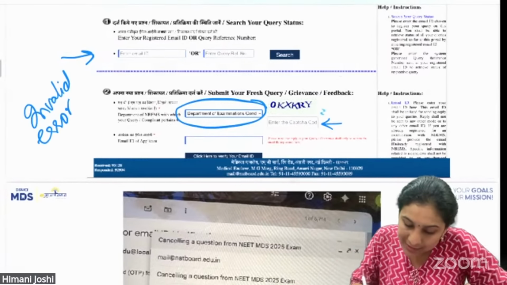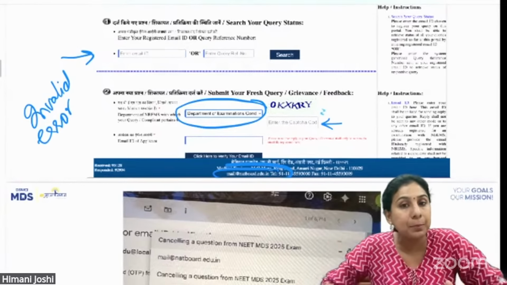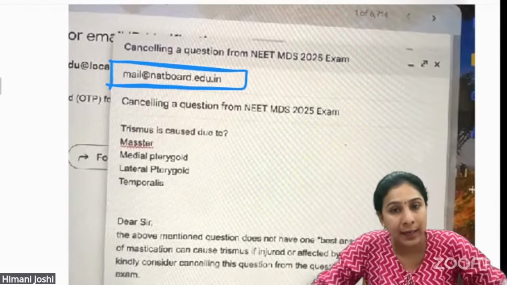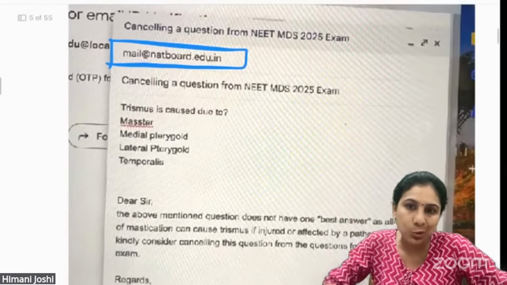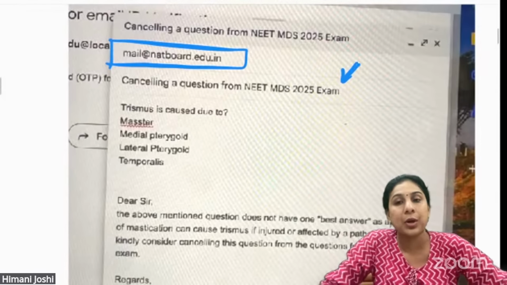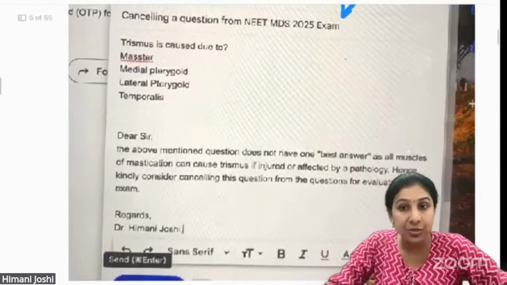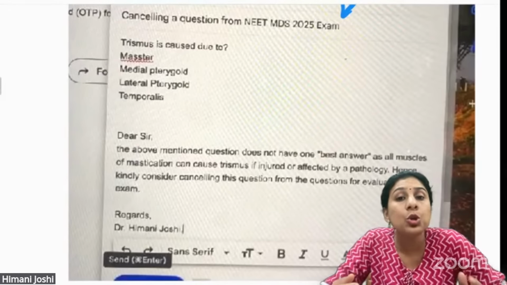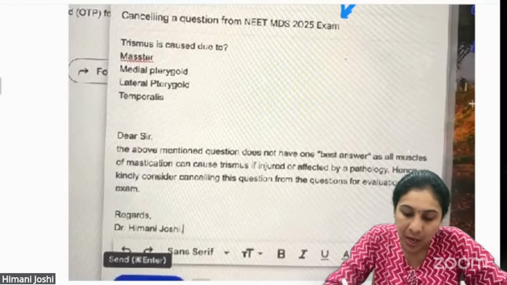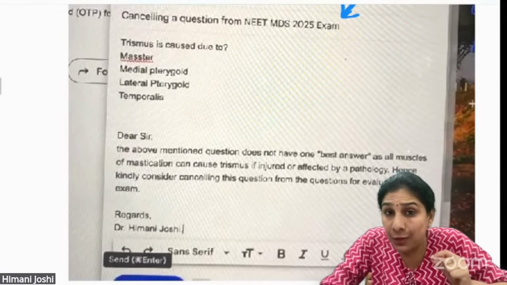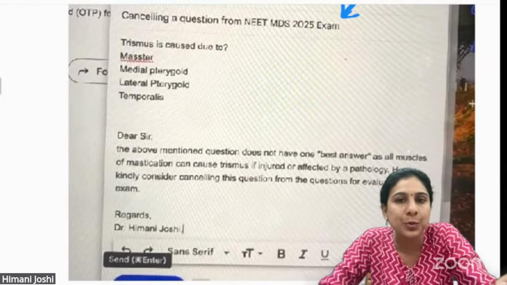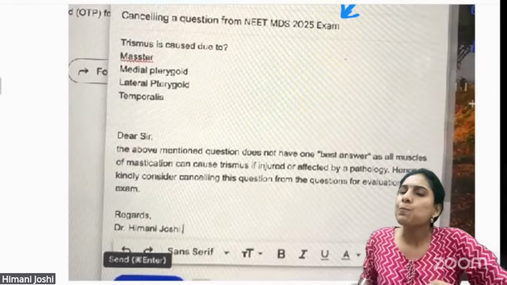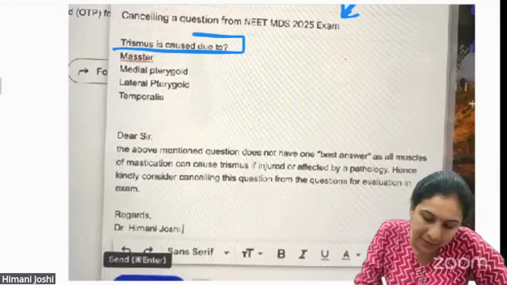So we chose this email ID which is given at the bottom of the website, mail@nationalboard.edu.in. Collectively, we have requested to cancel this question from the NEET MDS 2025 exam. We have mentioned this question to the anatomy faculty, and I, as an oral surgery faculty, do not think that this is an appropriate question, and nobody can mark this properly. If there is a standard book giving one answer to this question, then we would be wrong. But we've not been able to find one standard answer, and practically speaking, also this question is inappropriate.